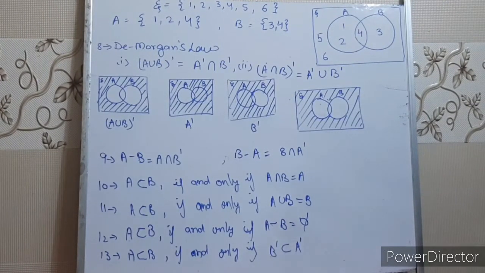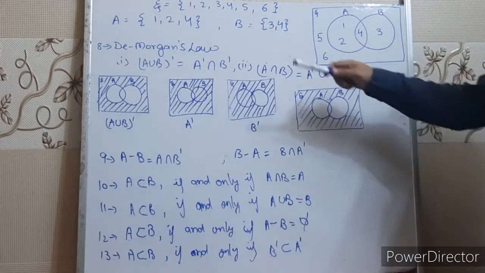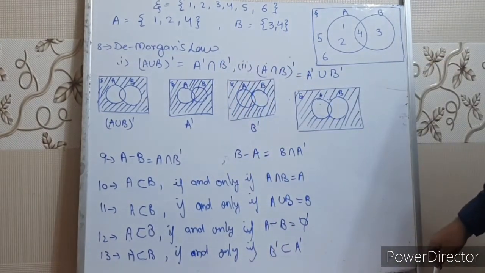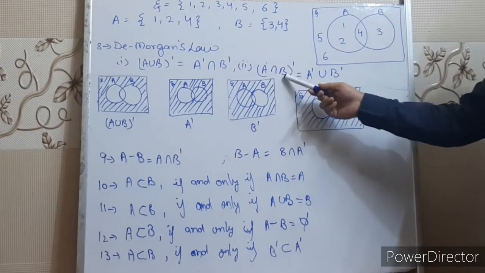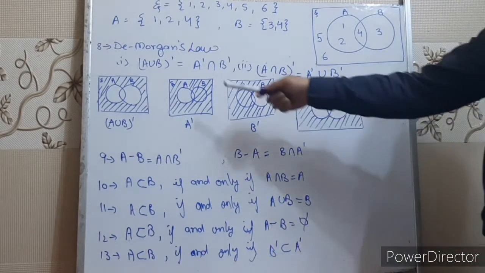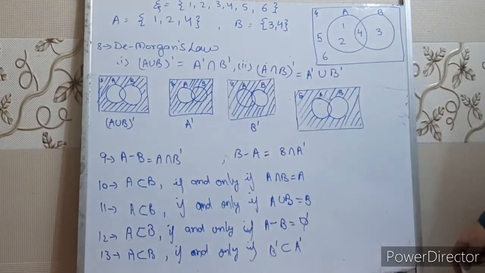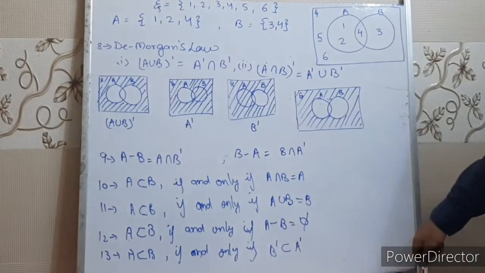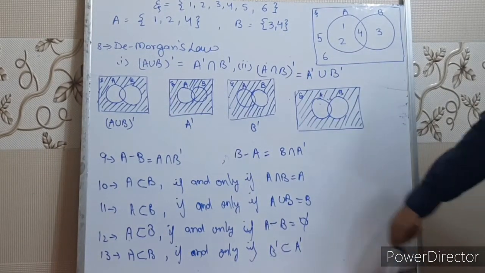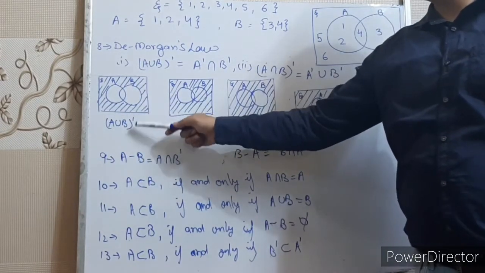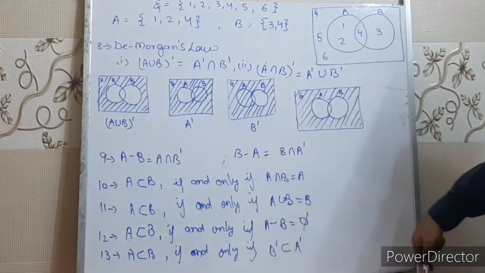Children, next is De Morgan's law. De Morgan's law states (A union B) complement equals A complement intersection B complement, and (A intersection B) complement equals A complement union B complement. Let's verify this one first. Okay? (A union B) complement. The complement of A union B means excluding the elements of A union B, all the elements of the universal set, which will cover this portion outside A and B, right? So this portion represents (A union B) complement.